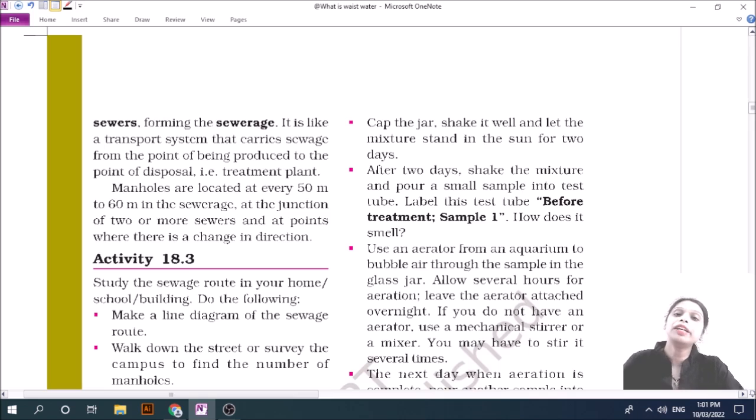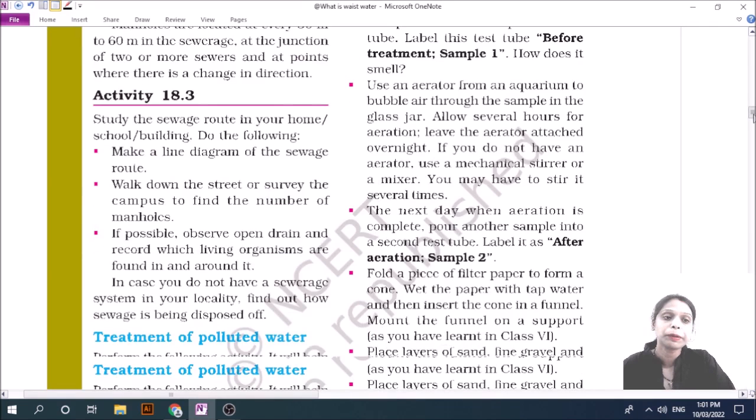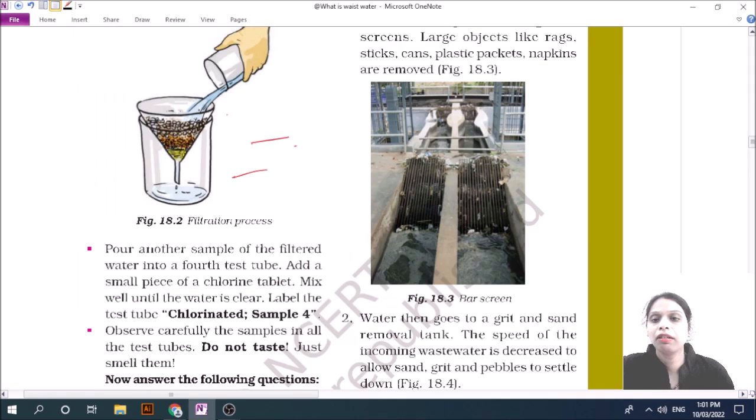For that, we take one activity. You can see here it is a process of filtration. In this activity, we take a big jar that is three-fourths full of our wastewater.